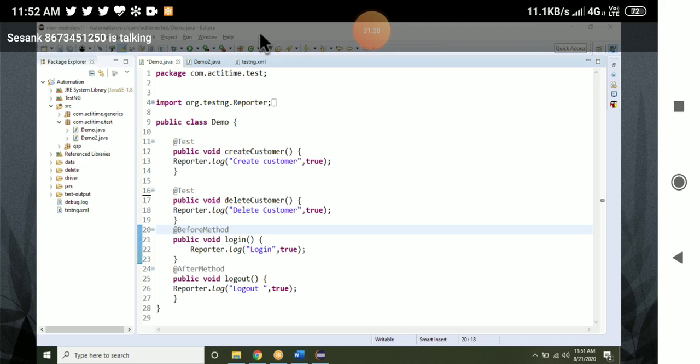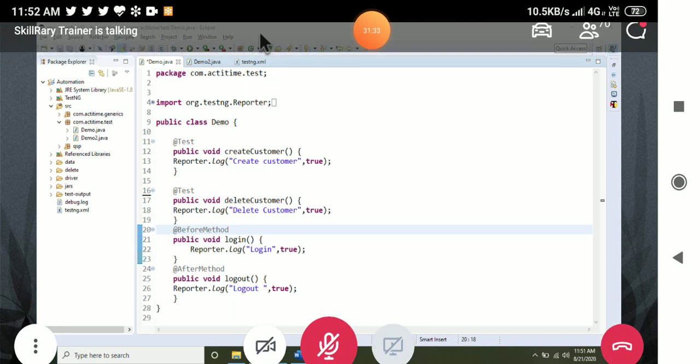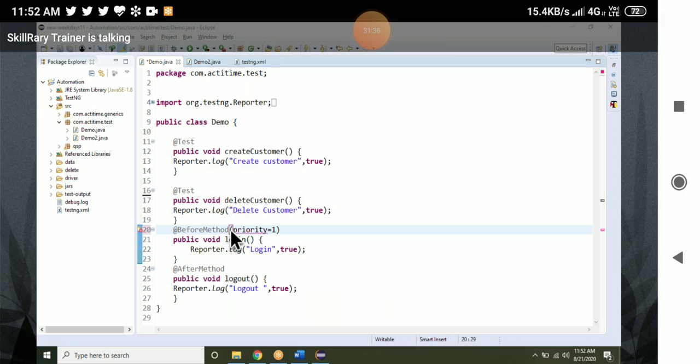Sir, if there are multiple after methods, how will they execute? If I give priority to a before method, the compiler will not take it. Tell me what your issue is.